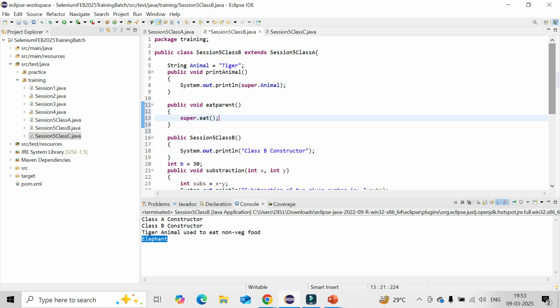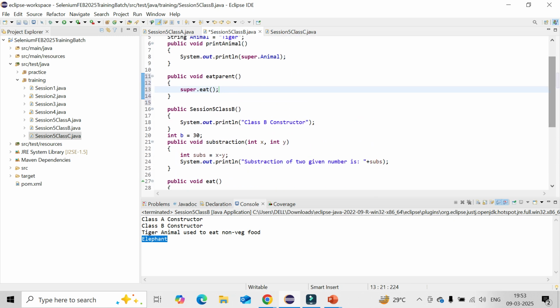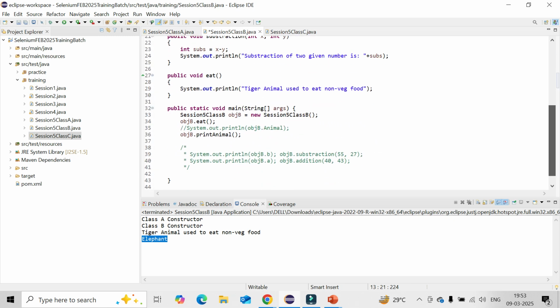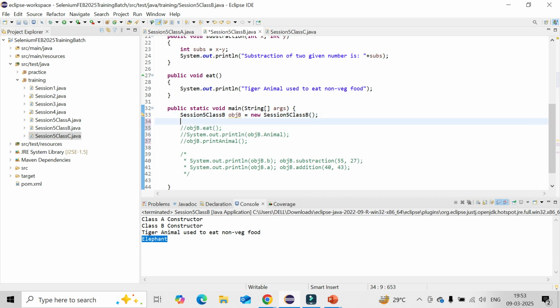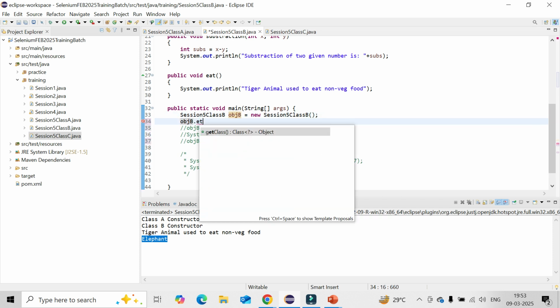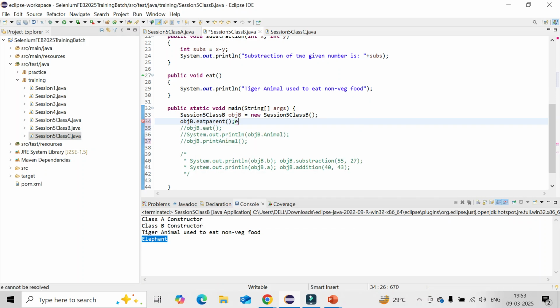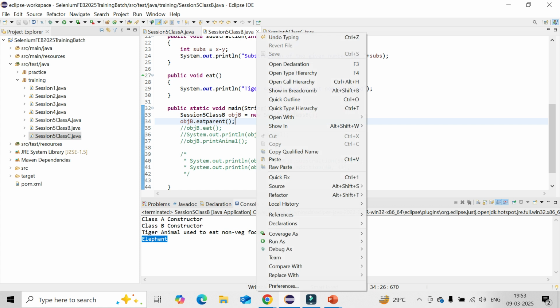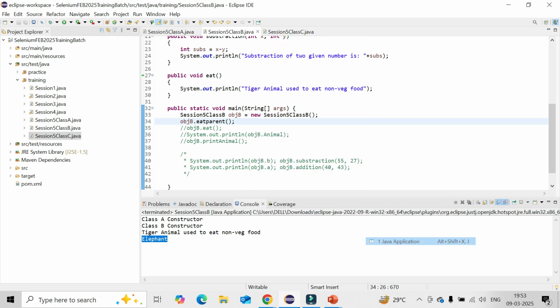And now again you just call that one. What is the method name? It parent. So it will be calling the parent one. So that is the way, with the help of the super keyword, you can still call the parent class.